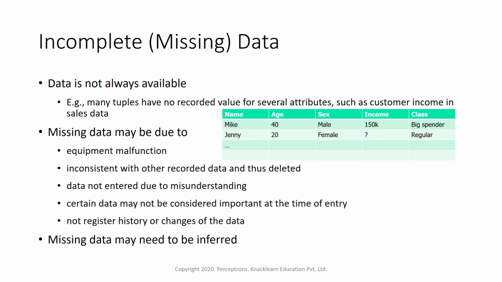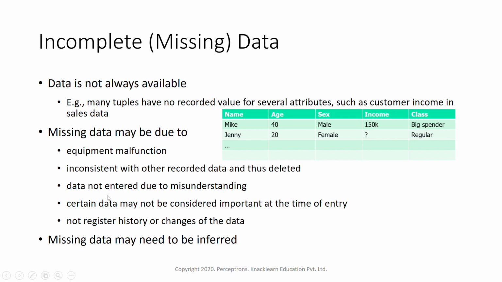Missing data might come due to equipment malfunction, while entering something into the database, there is an equipment malfunction for which this might have occurred, or it was inconsistent with other recorded data and thus deleted. Somebody just deleted it because they didn't find it to be matching with some other data.